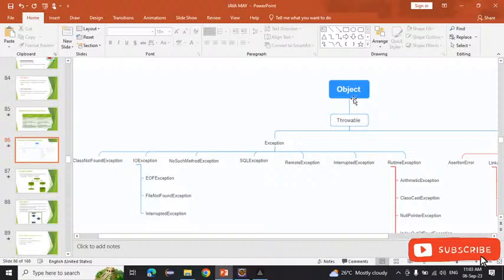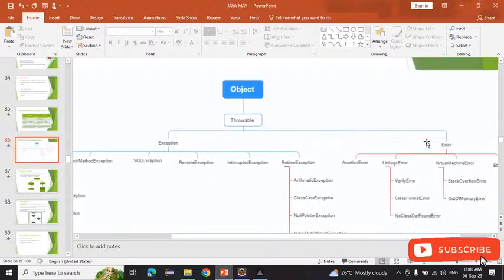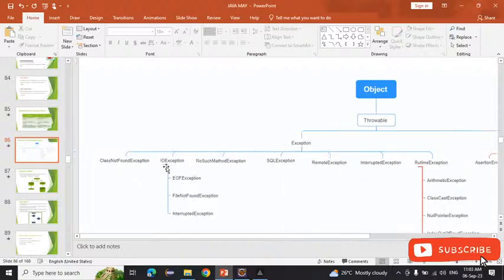Object is the parent class of all the classes present inside Java. After that, Throwable is there, right? Throwable. After that, Exception and Error are there. Exception has lots of examples like ClassNotFoundException and IOException. Inside the IOException, we have three exceptions again: EOFException, FileNotFoundException.